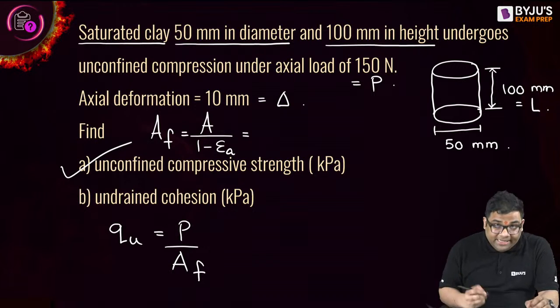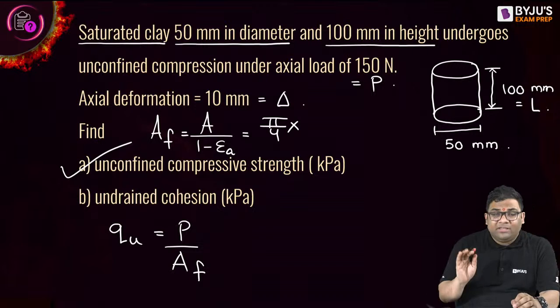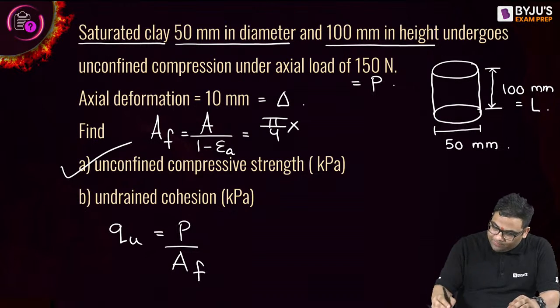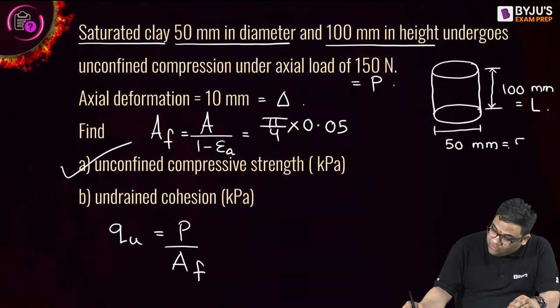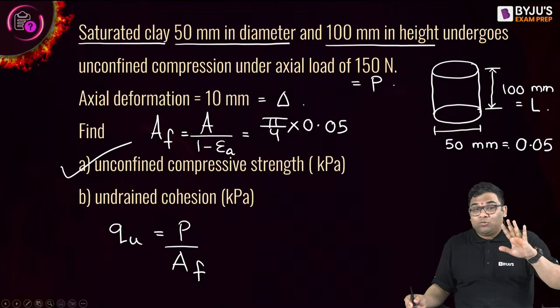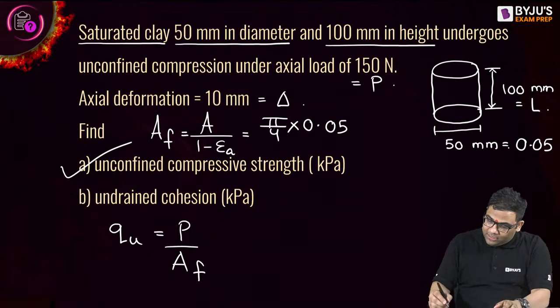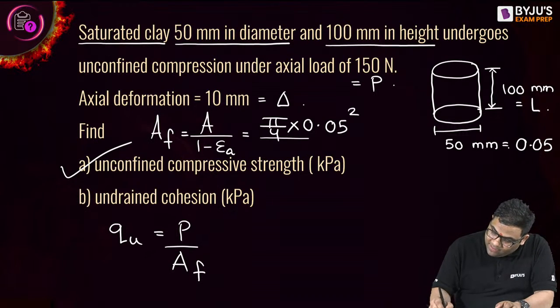Now what is the initial area? The initial area will be pi by 4, and suppose I express everything in meters, 0.05, because 50 mm will be how much in meters? Why am I expressing in meters? So that I can get the stress in kilonewton per meter square. Kilopascal means kilonewton per meter square. So I'll convert everything into kilonewton and meter. So this squared, divided by 1 minus axial strain.